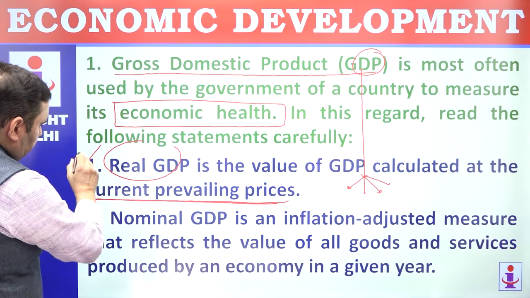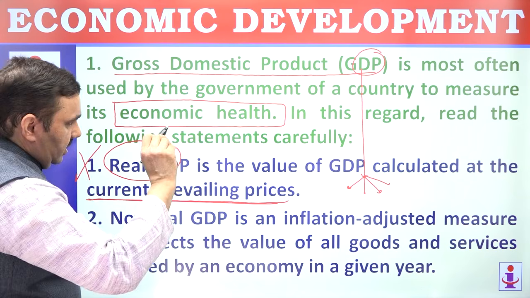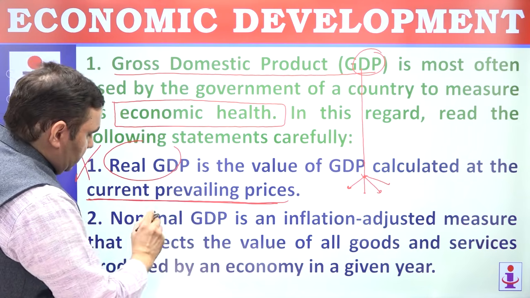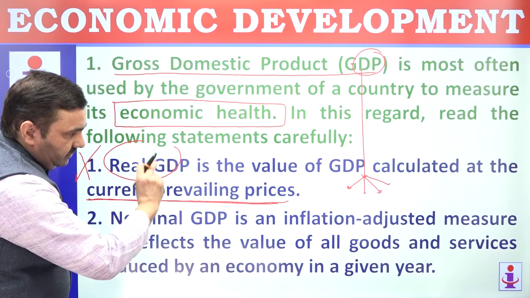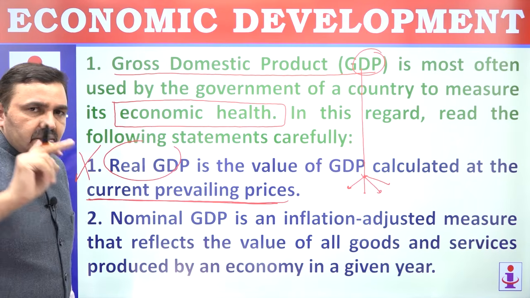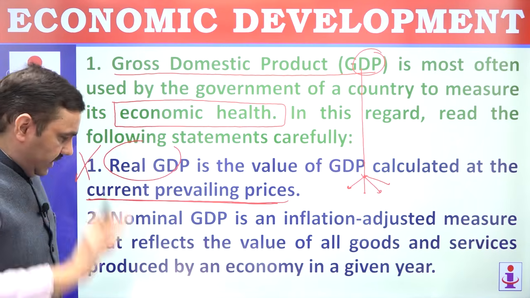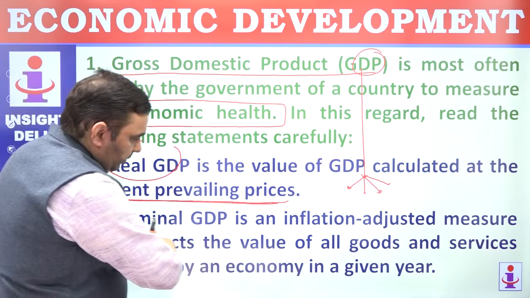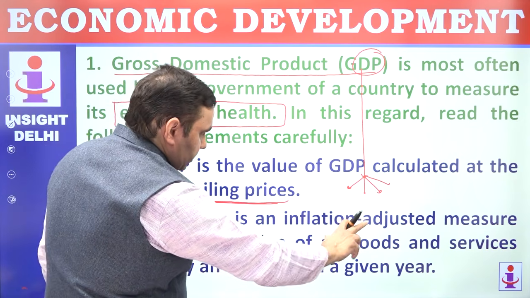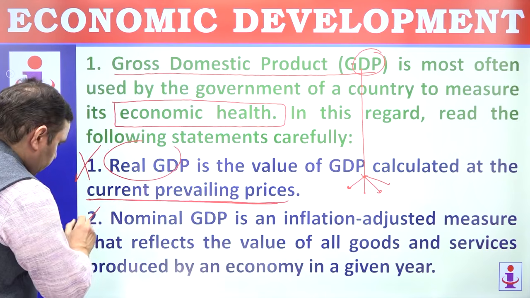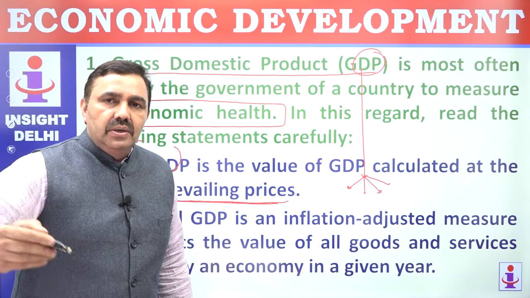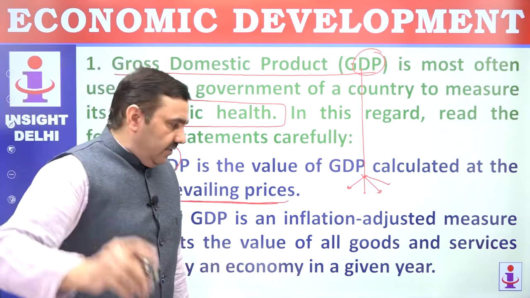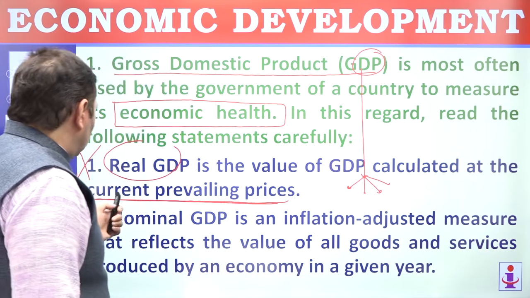So this point is wrong here. Real GDP is not the value calculated at current prices, it's calculated at fixed prices. Nominal GDP is the value of GDP calculated at current prevailing prices, or current prices. Second point, nominal GDP is inflation adjusted. Inflation adjusted is real GDP. Nominal GDP is in accordance with inflation. So you have to keep that in mind. Both the points are wrong here.